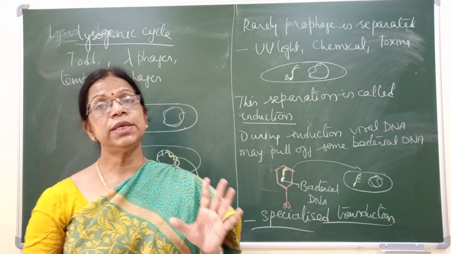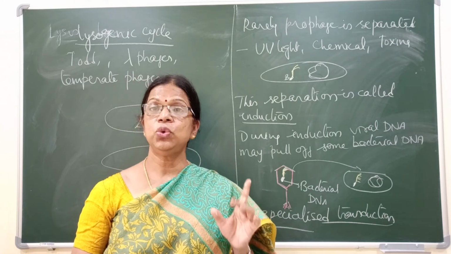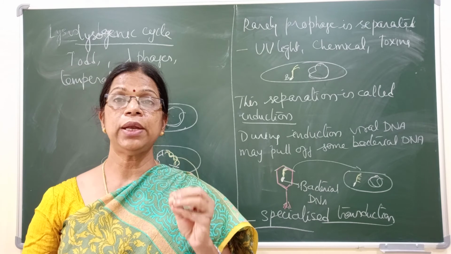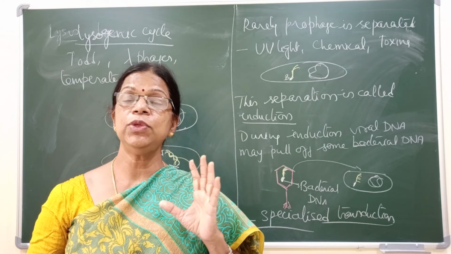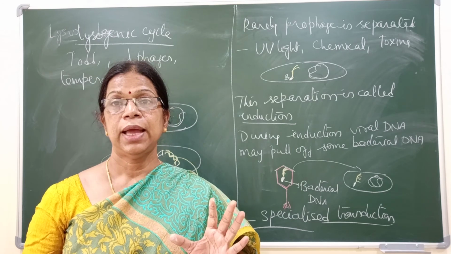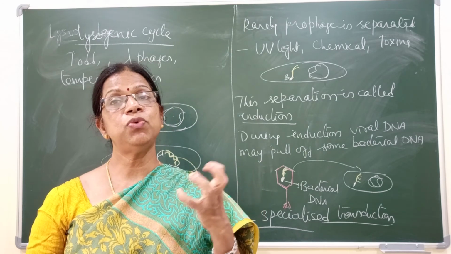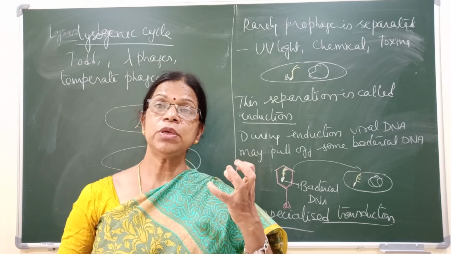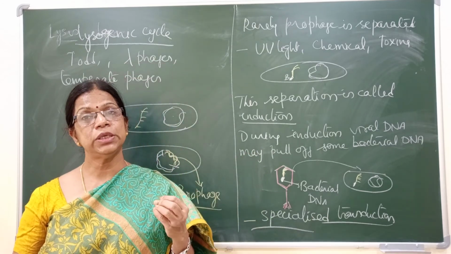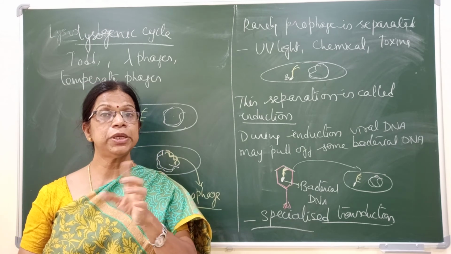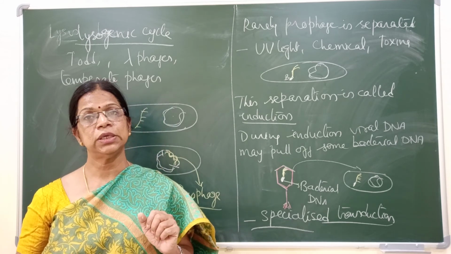Now specialized transduction is taking place during the lysogenic phase. In the lysogenic phase, what happens? Viral DNA is completely integrated with bacterial DNA and it is called a prophage. Accidentally sometimes this prophage may come out. When it comes out, it takes away some of the bacterial DNA along with it, only some specific parts of bacterial DNA which are present on either side of the prophage.